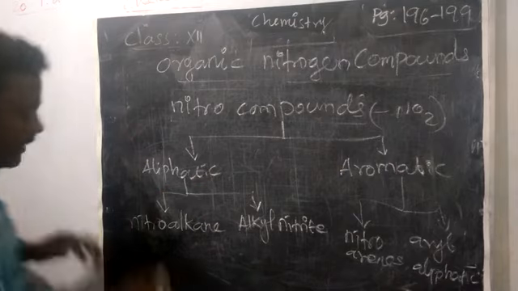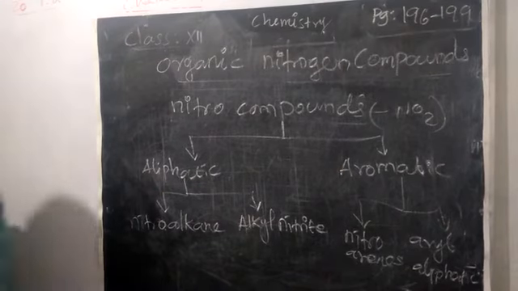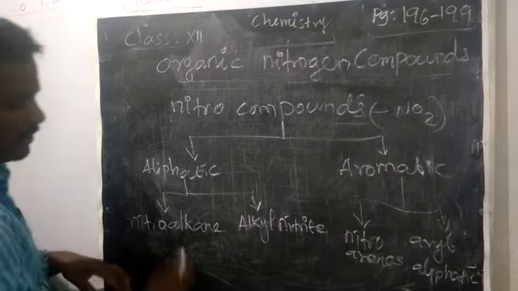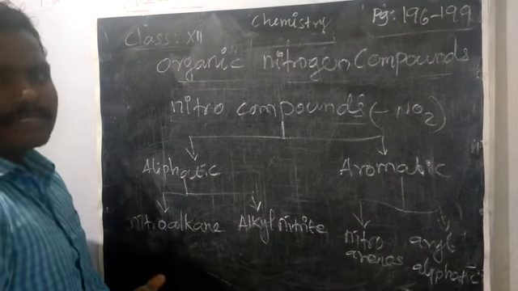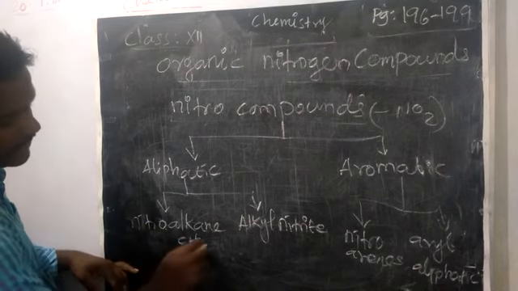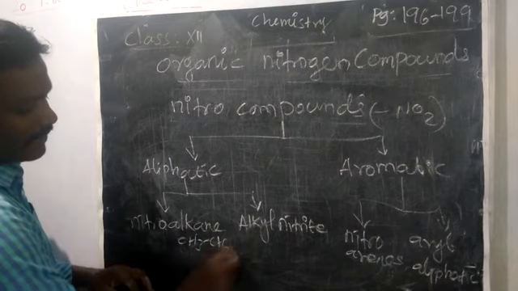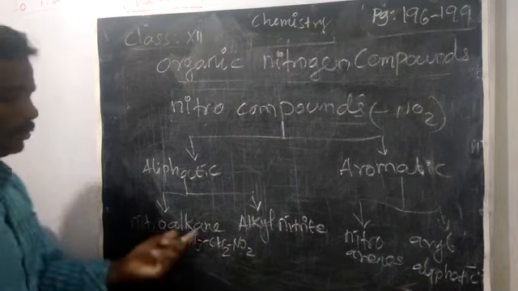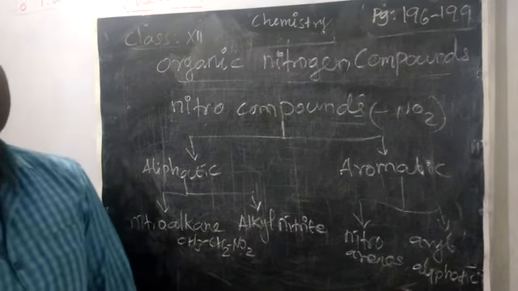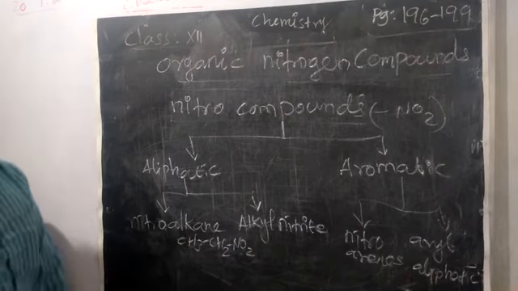Right? Further, this nitroalkane. First we will see one example for nitroalkane. You take any alkane. Shall we take a 2 carbon alkane? What is the name of the compound? Yes, ethane, CH3CH3. One of the hydrogens is replaced by NO2. That is the example for a nitro compound. So, nitroethane. What is the name of the compound?